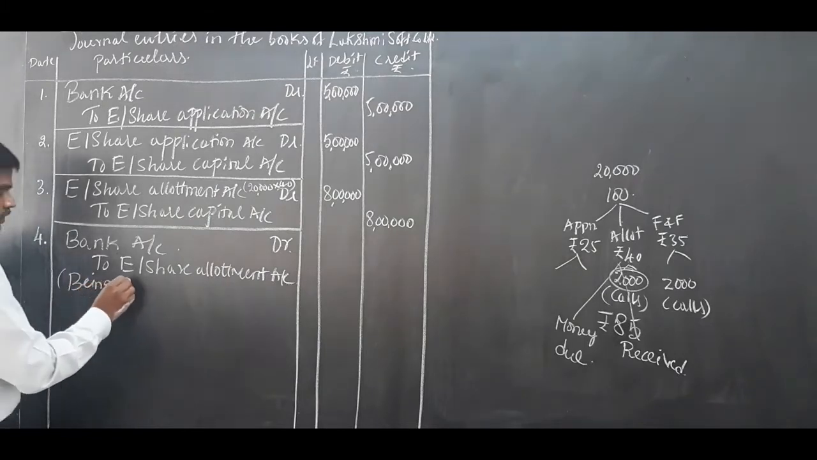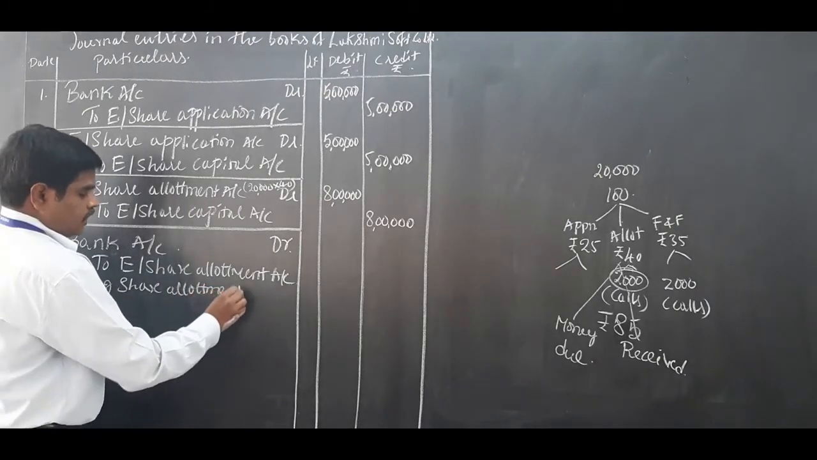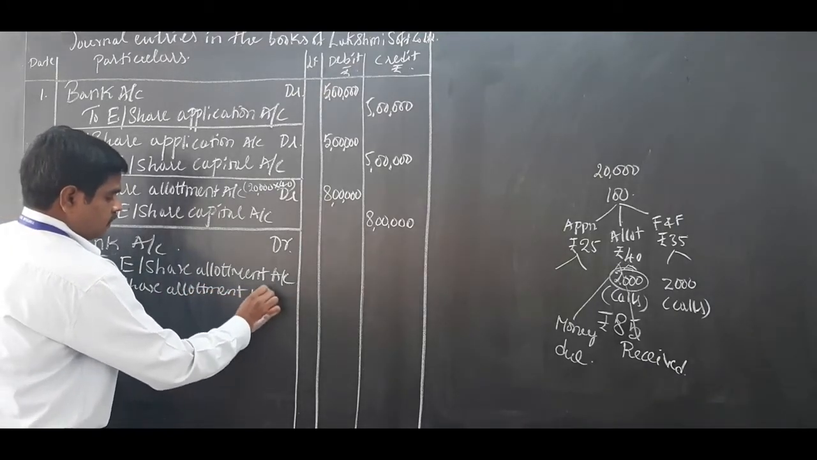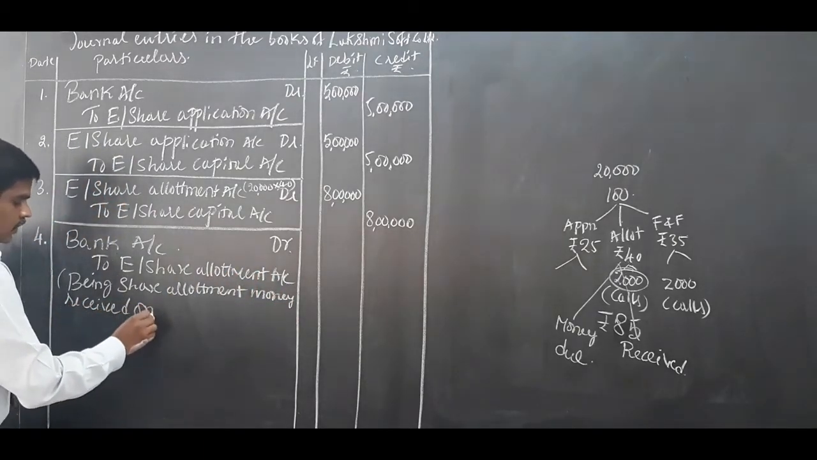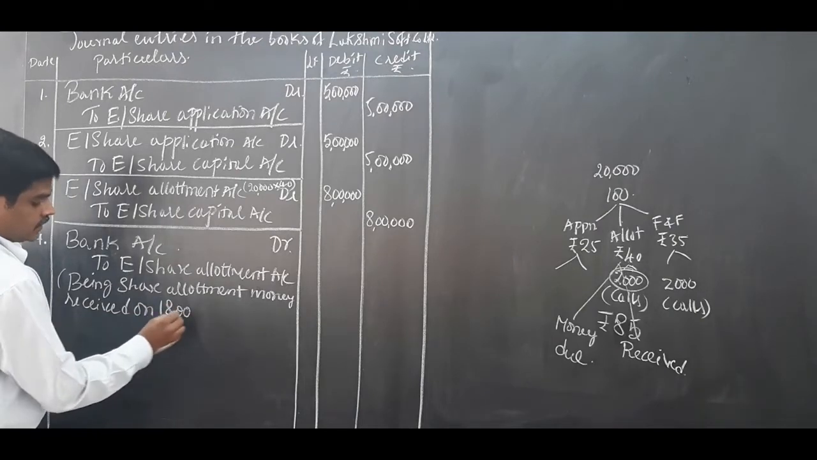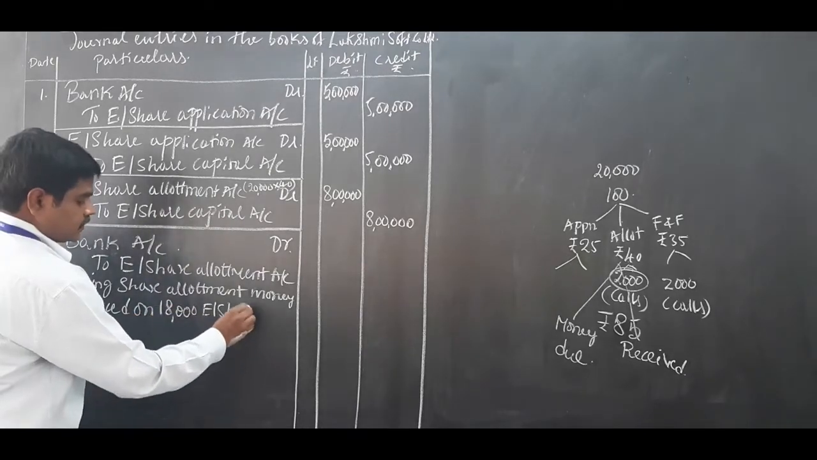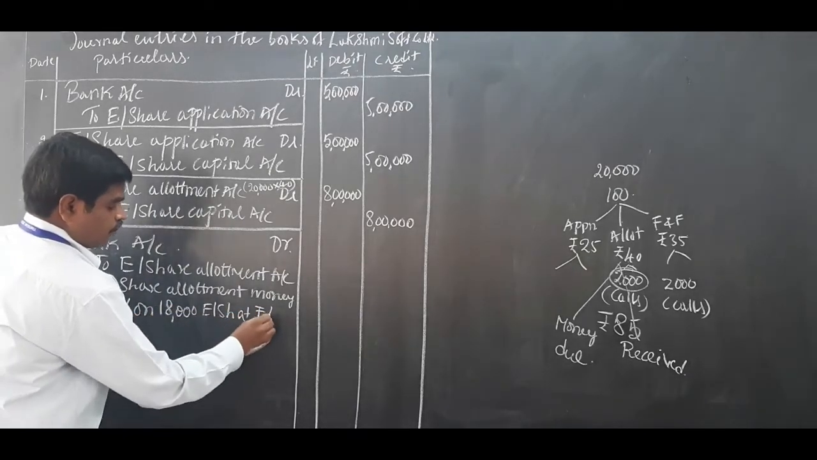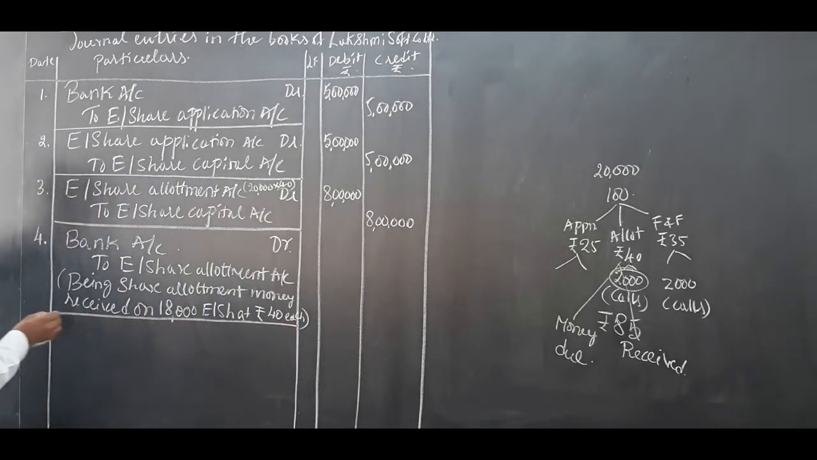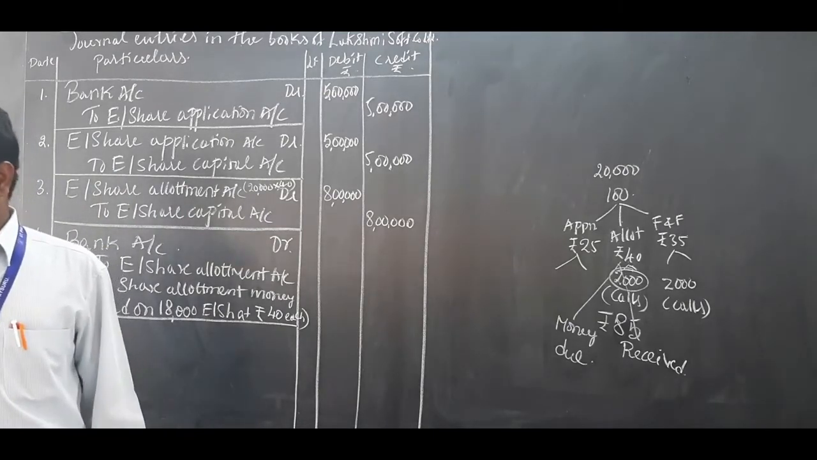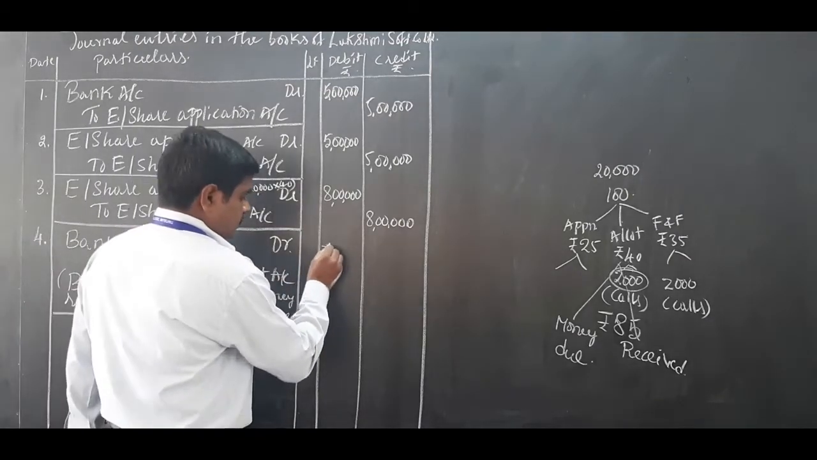Being share allotment money received on 18,000 equity shares at rupees 40 each. So, multiply 18,000 into 40 rupees: 7,20,000.